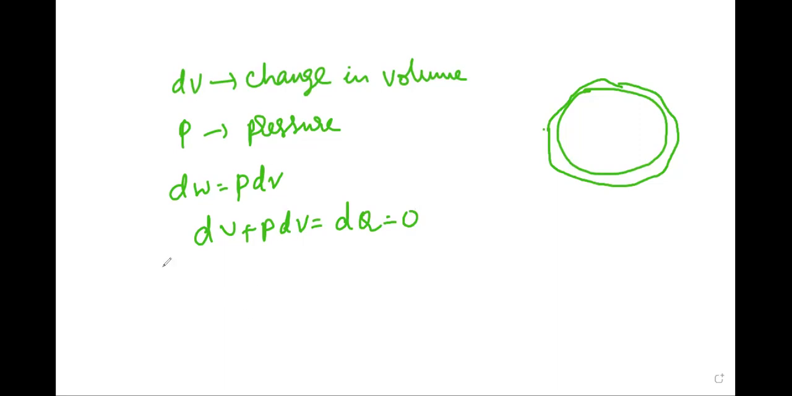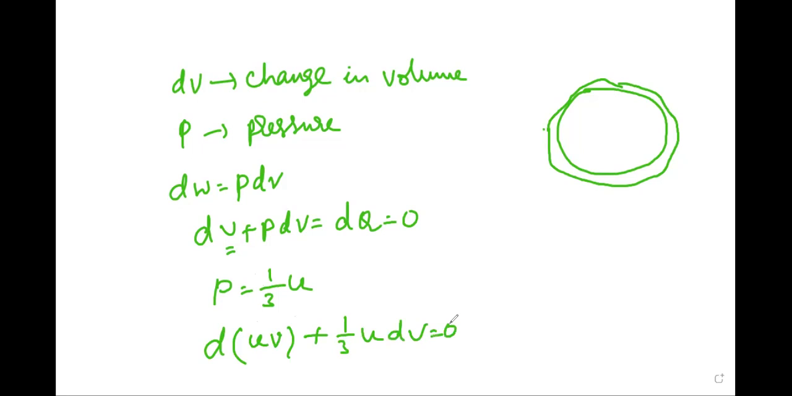By electromagnetic theory, the radiation exerts a pressure P on the wall of the enclosure, which is equal to P equal to 1 by 3 into u. So the derivative of the internal energy, small u into V, plus P, that is 1 by 3 u, dV is equal to 0.